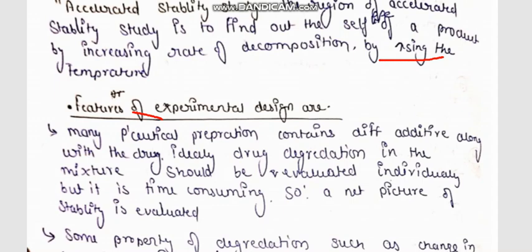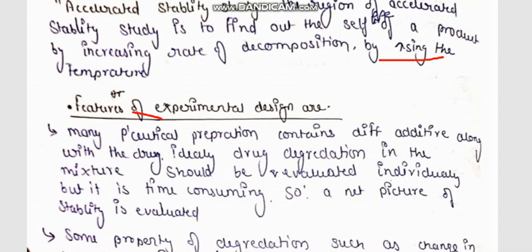But if a single formulation has 10 ingredients, and we determine the shelf life of each ingredient individually, it is going to take a lot of time. So it is very time consuming and needs manpower also. So a net picture of stability is evaluated.